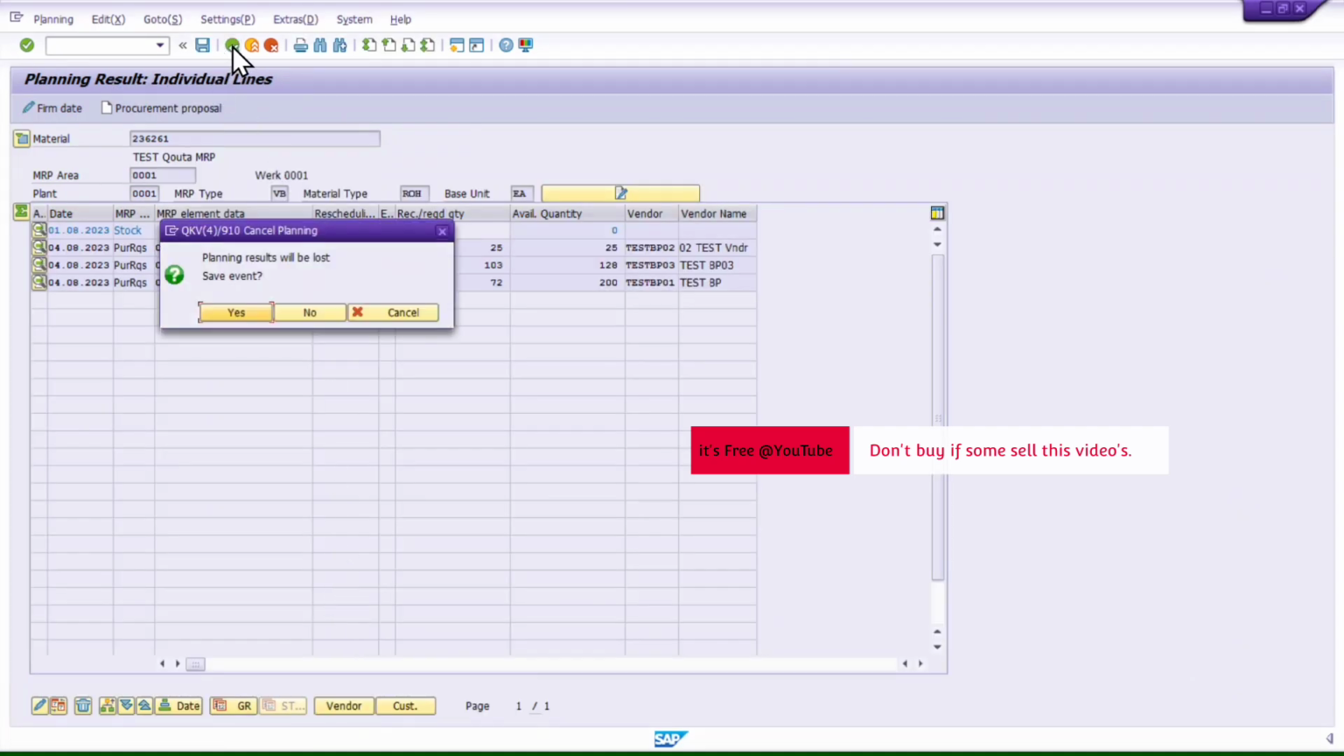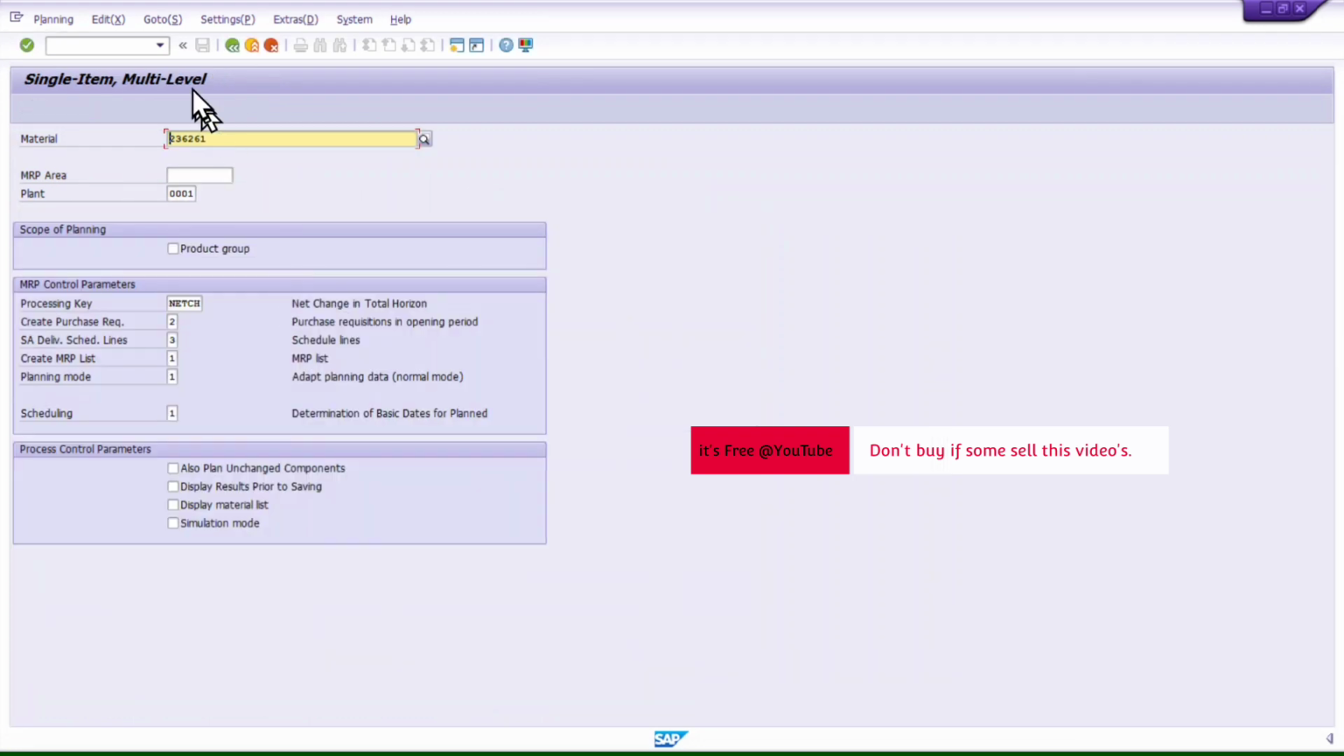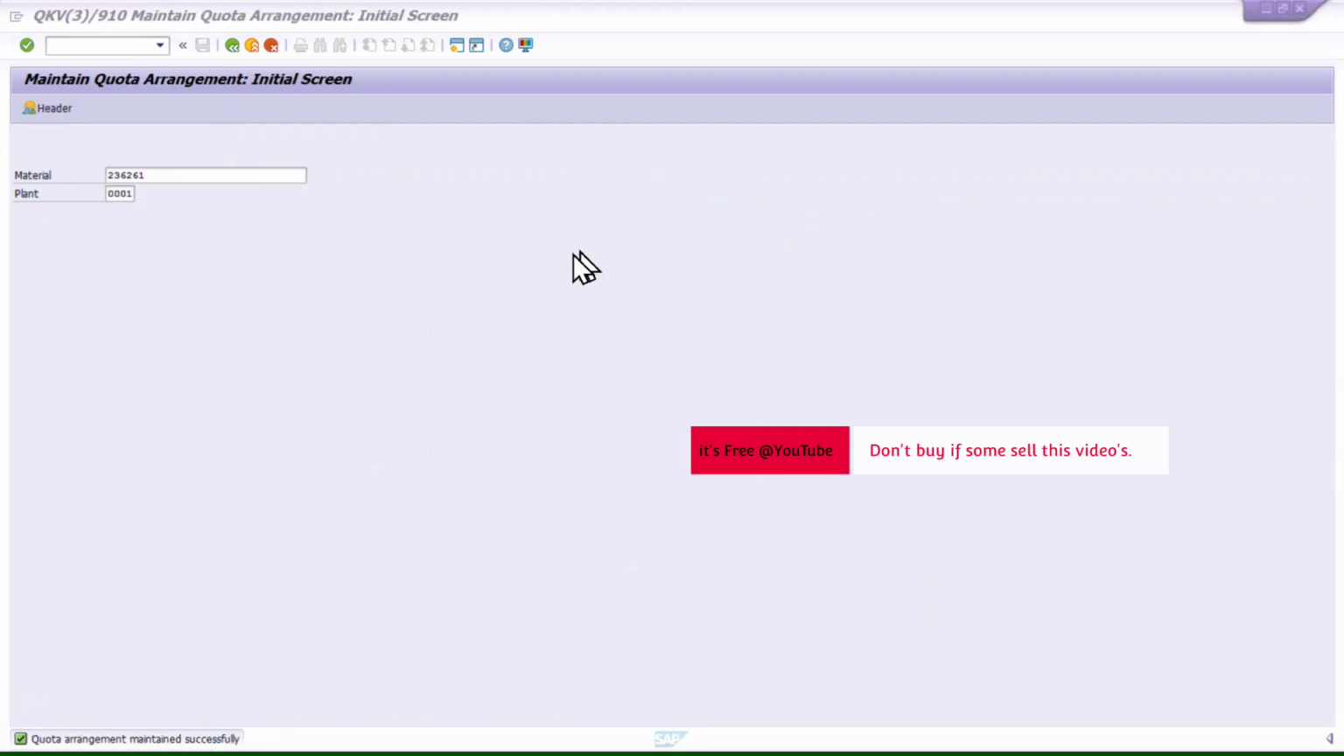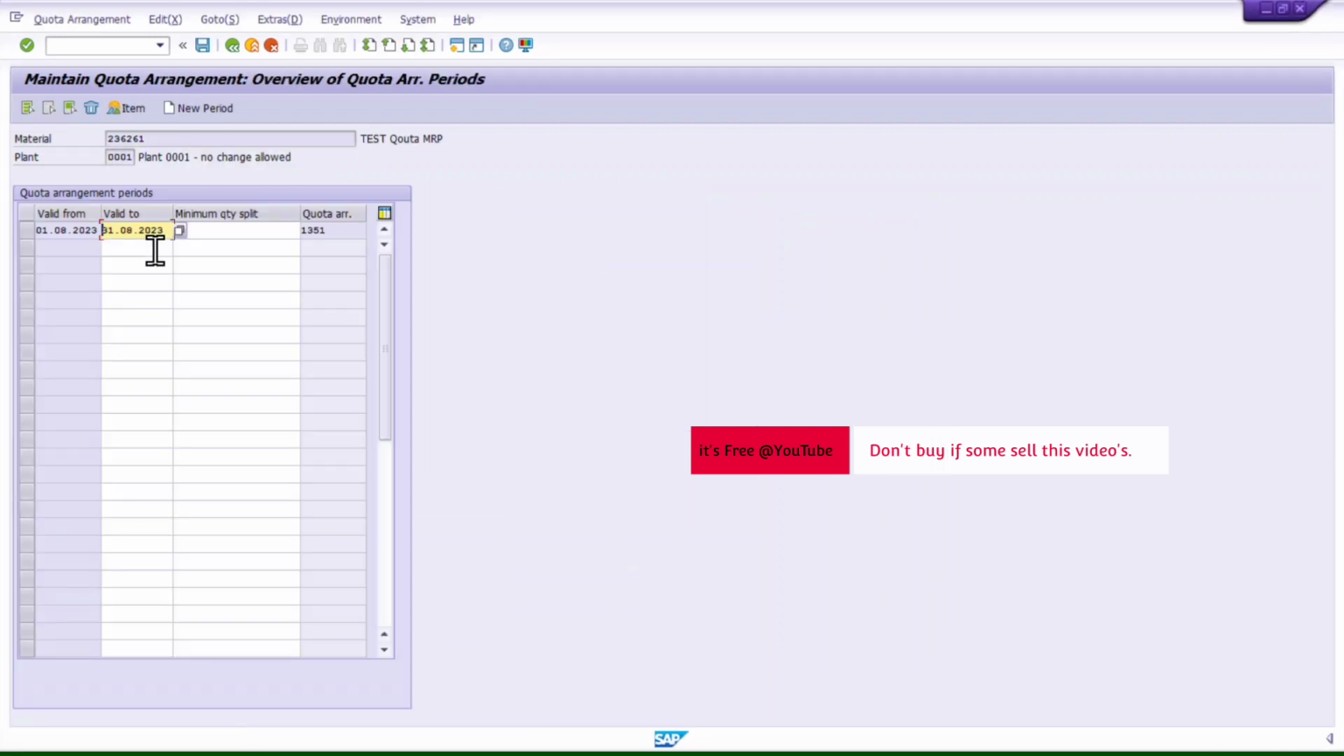Okay, I will come back. I will not save this PR. Now if I run again, the system will assign 81 quantity in that case. So see, for this vendor, the minimum quota is 81. That's why it assigned 81 quantity. So the lot size will be minimum 81. It can be more at maximum, but at minimum it will be 81. So that's why we use these max and min lot sizes.